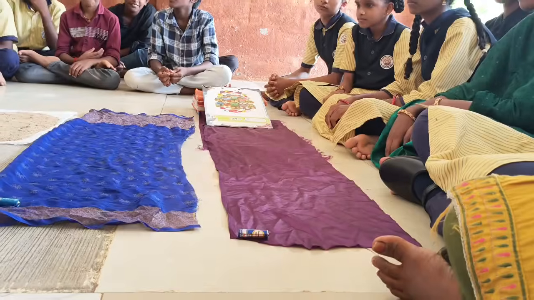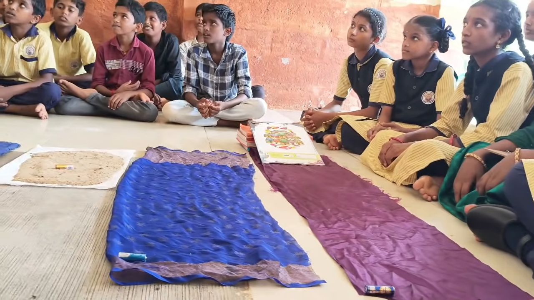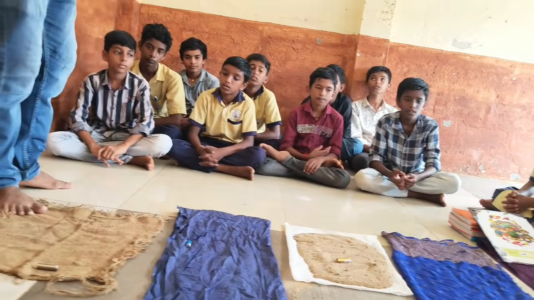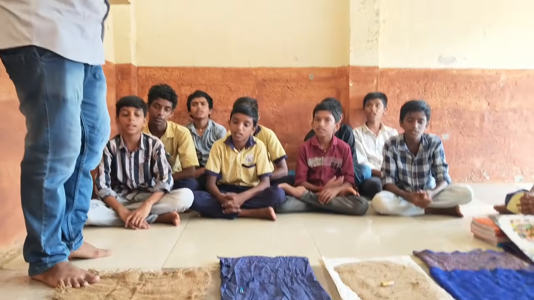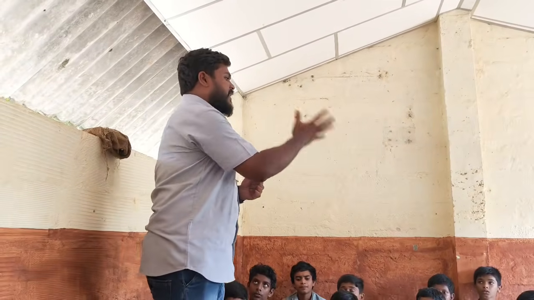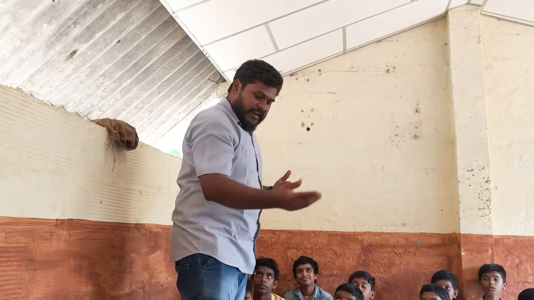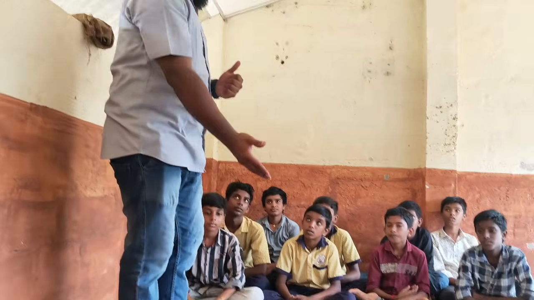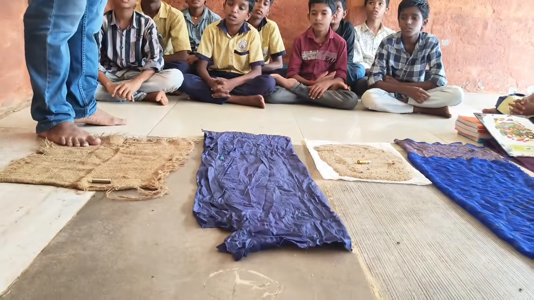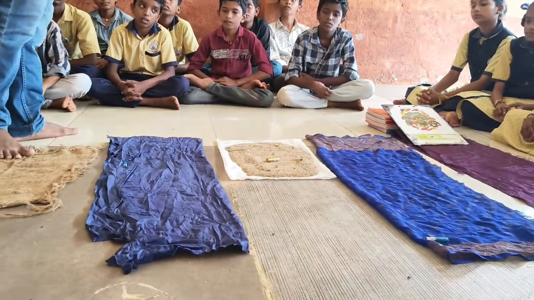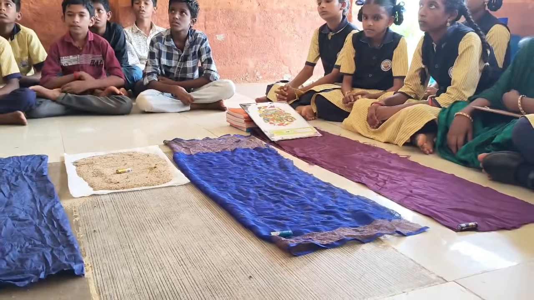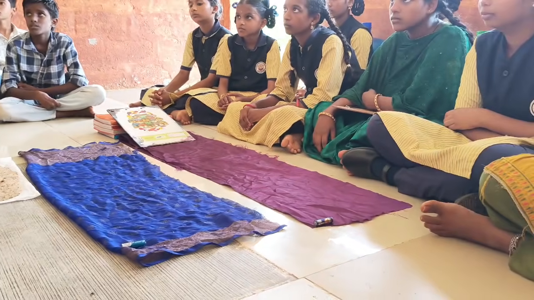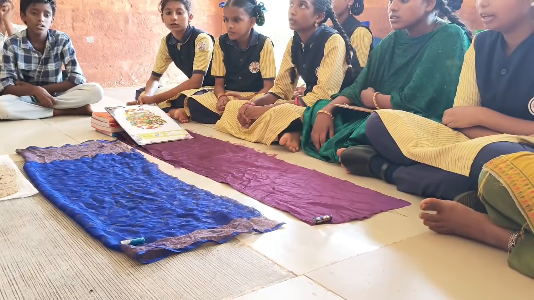So what do you observe here? For different surfaces, the cell stops at different distances, right? For gunny bag it stops at some point, for cotton cloth at some point, for sand at some point, and for the silk cloth at some point.